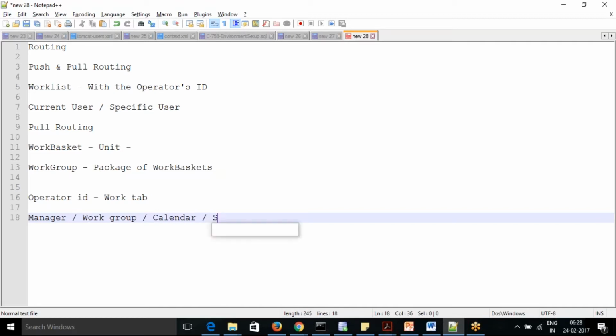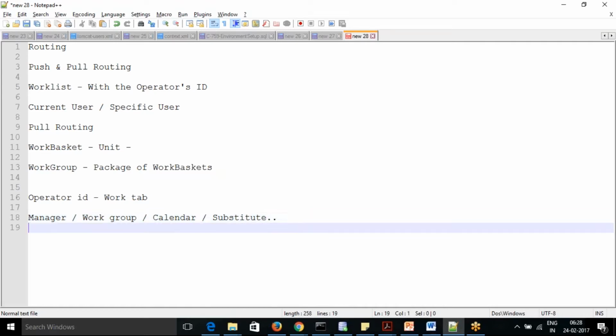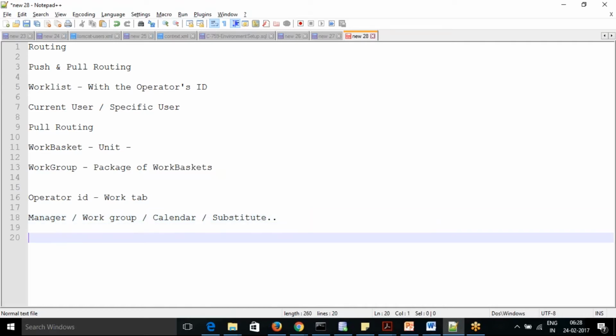Then we provide a substitute. What do you mean by substitute? Somebody who can act if the manager is not available.